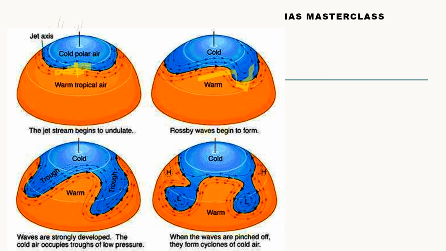Rossby waves are very important in understanding why. Look, there is a trough that is being formed here and here. A trough is formed here as well. Now what happens? This trough actually gets pinched off or gets separated from that main region. Now what will it cause? It will cause cyclones, extratropical cyclones. The major reason we can attribute that to Rossby waves.